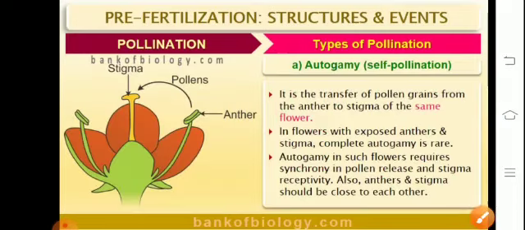Talking about autogamy, that is self-pollination. If the pollen grains are transferred from an anther to the stigma of the same flower or different flowers of the same plant, it is called self-pollination or autogamy. In flowers with exposed anthers and stigma, complete autogamy is rare. Autogamy in such flowers requires synchrony in pollen release and stigma receptivity.